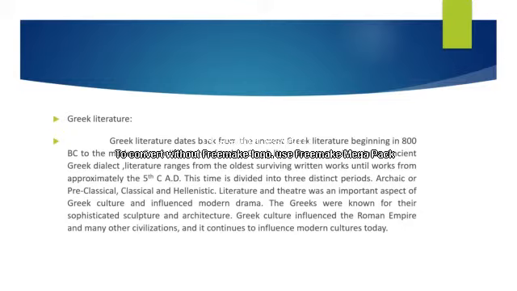This time is divided into three distinct periods. Which are the three distinct periods? They are the archaic or pre-classical period, the classical period, and the Hellenistic period. Literature and theatre were an important aspect of Greek culture, and they influenced modern drama very much. The Greeks were also known for their sophisticated sculpture and architecture.